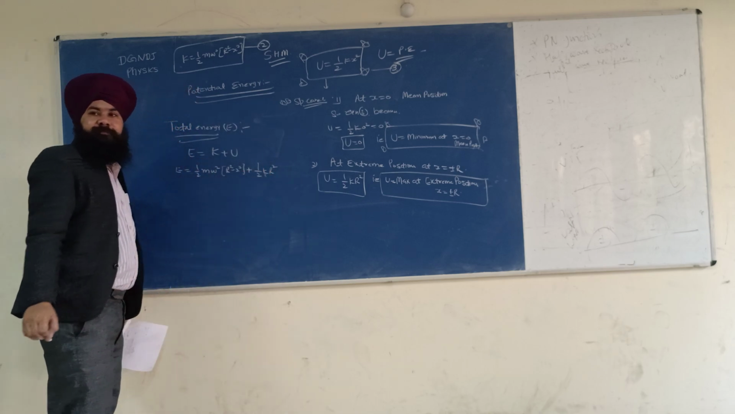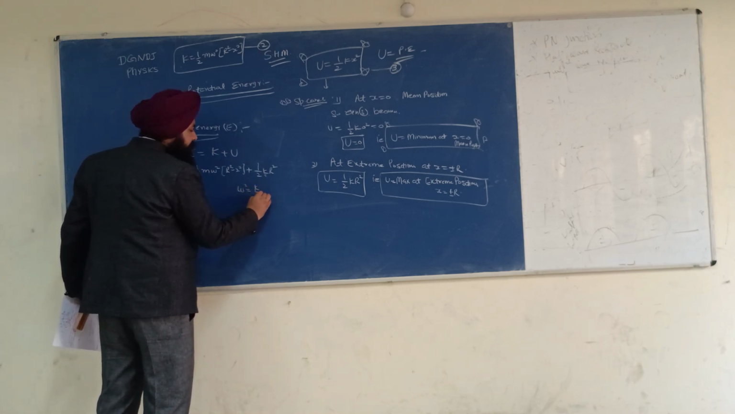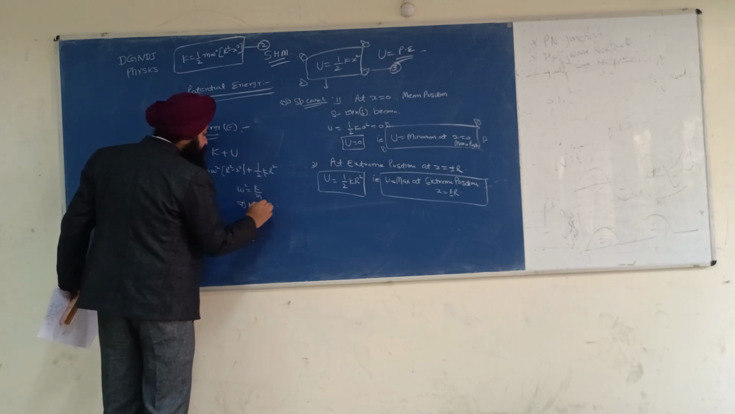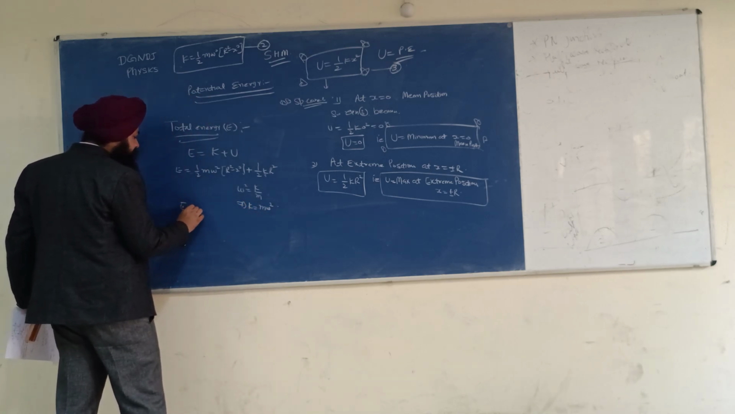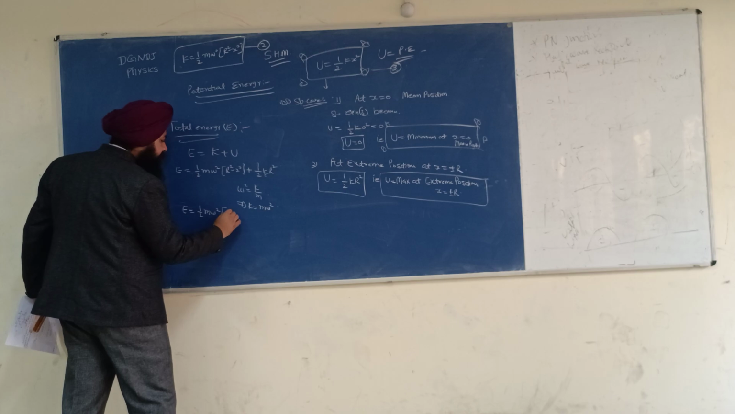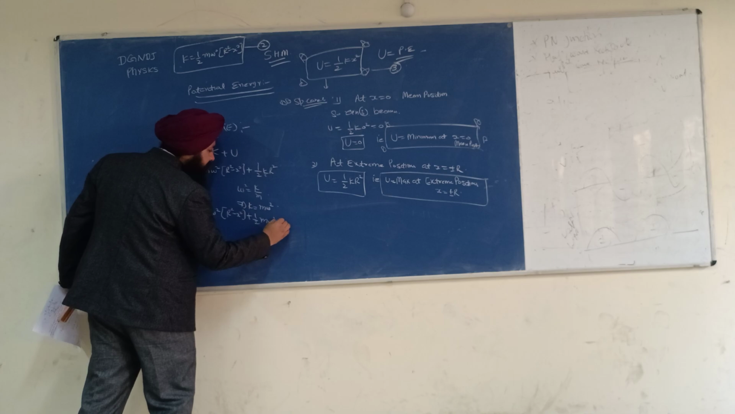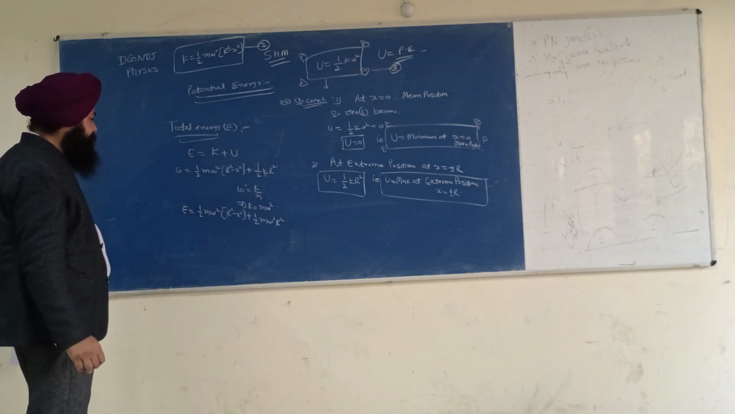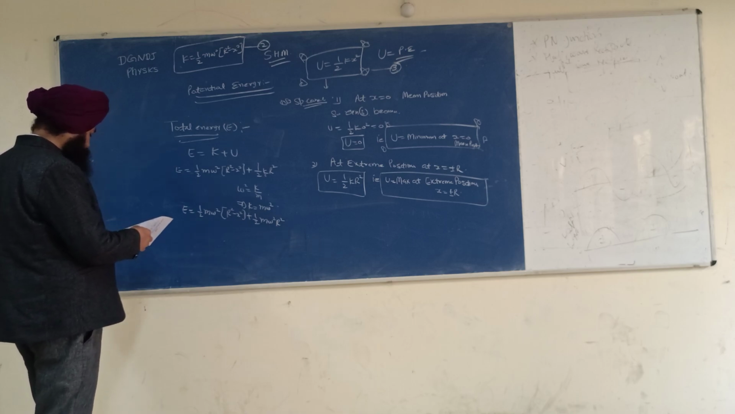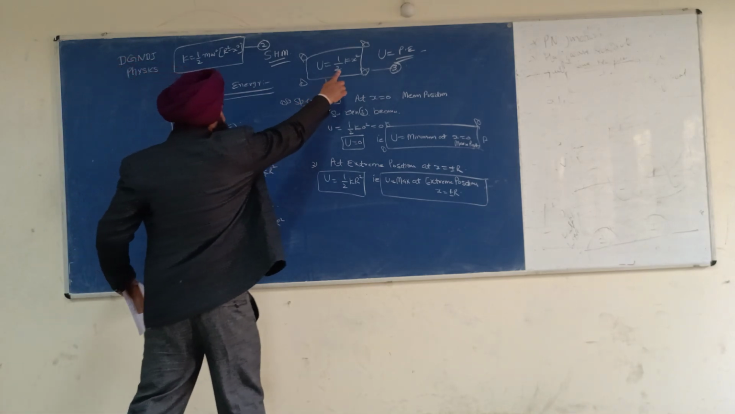What's the value of k? See, omega square is equal to k by m. So k is equal to m omega square. E is equal to half m omega square (r square minus x square) plus half m omega square r square. Okay, no, sorry, this one. This is x square.